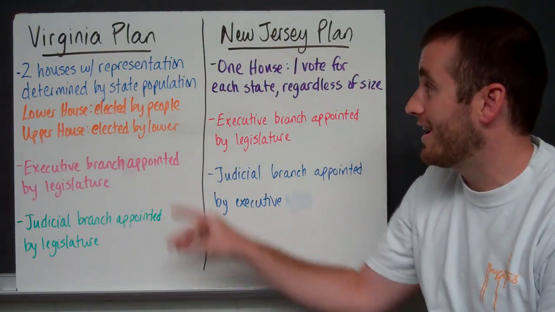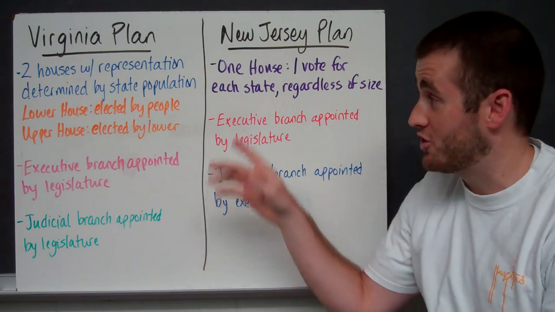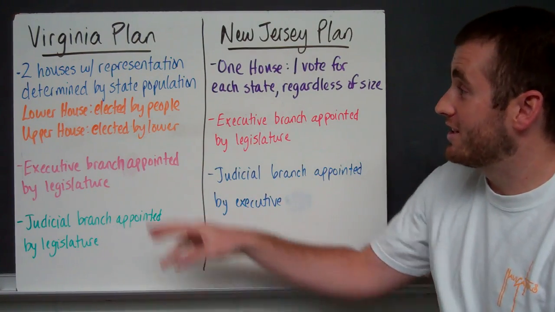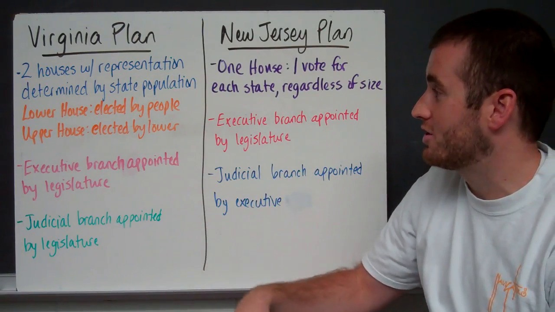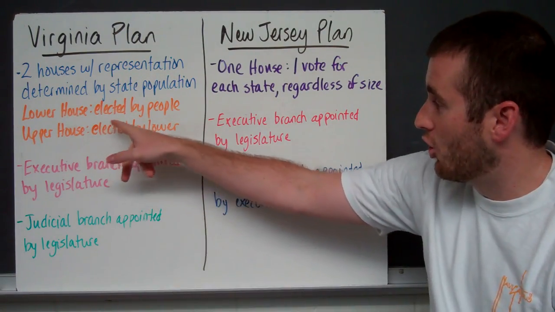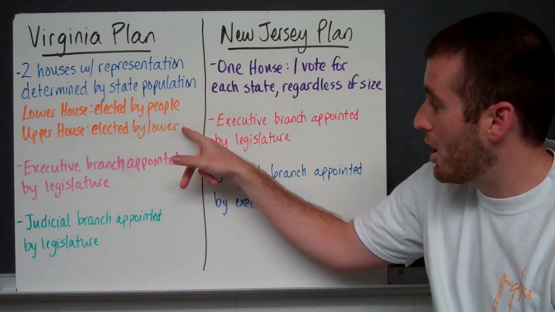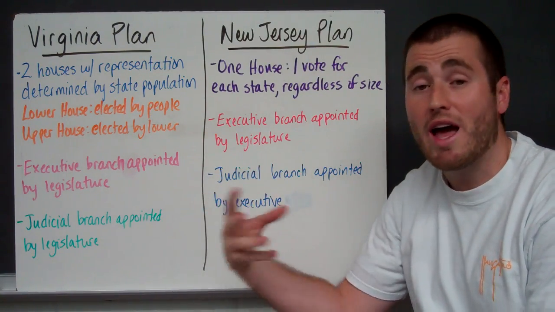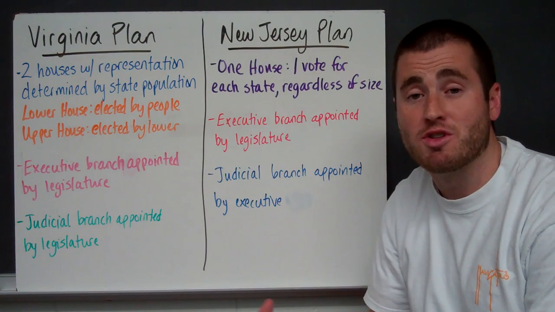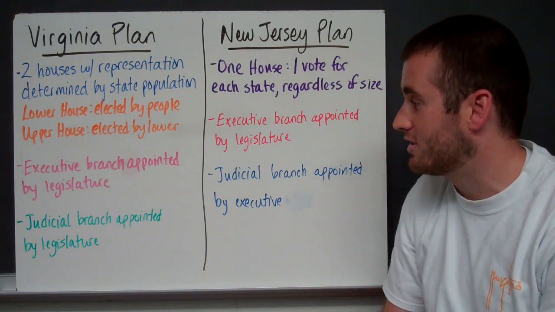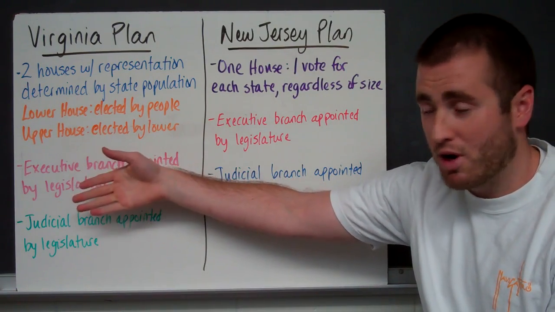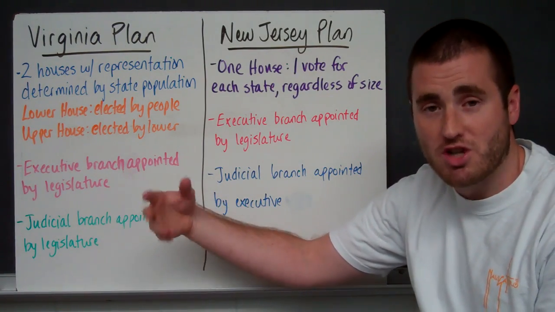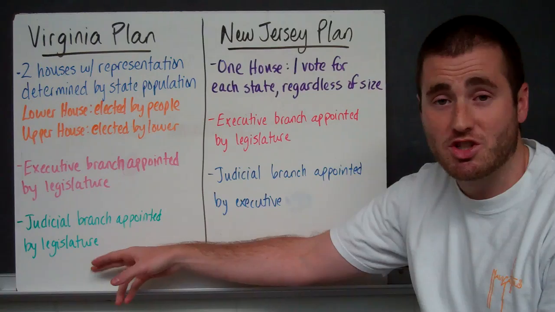Now the Virginia plan, it favored larger states. Virginia is the biggest state at the time. It's got the most people. So what they said is they want two houses with representation determined by state population. Lower house elected by the people, upper house elected by the lower house, and both of those houses would be based on the number of people you had in those houses from your state, depending on the size and population of your state itself. The executive branch, like the president, would be appointed by the Congress or the legislative branch. The judicial branch, all the judges and all that stuff, they'd be appointed by the legislature or the Congress as well.